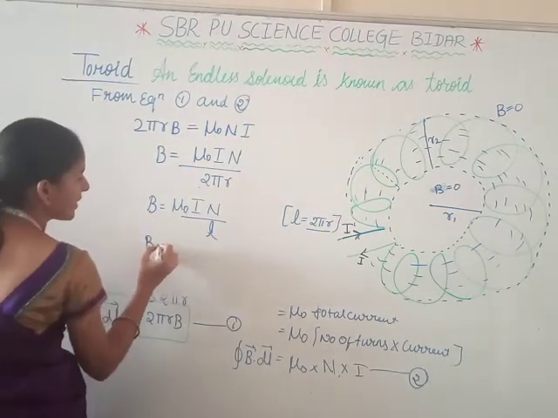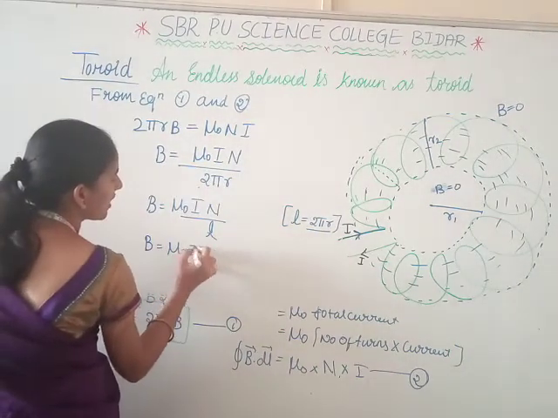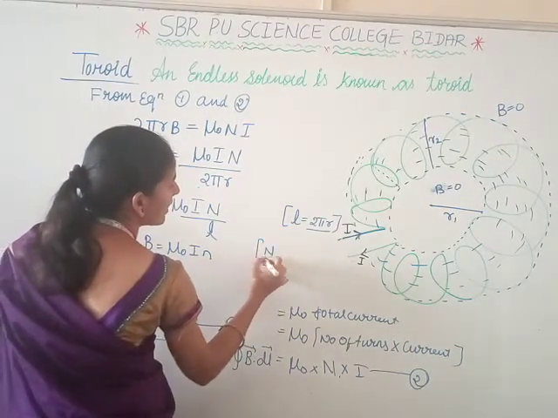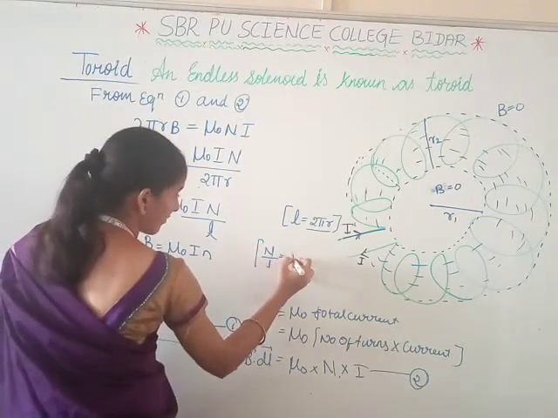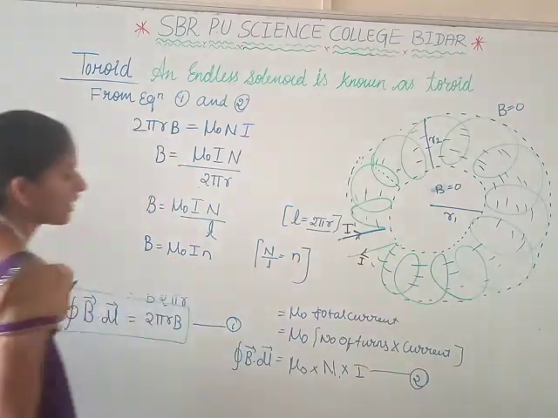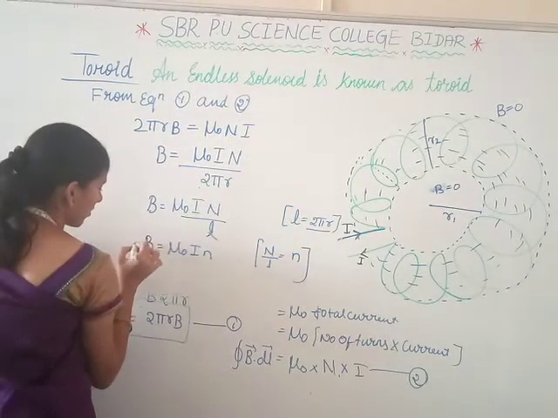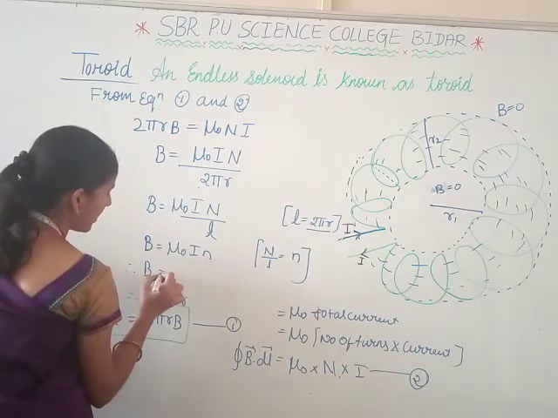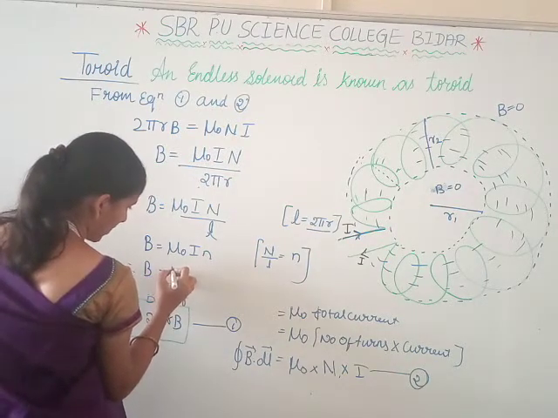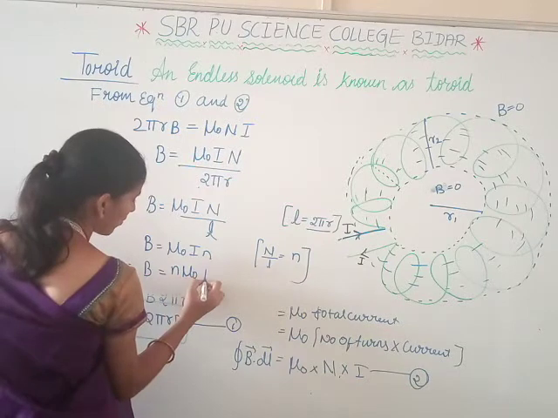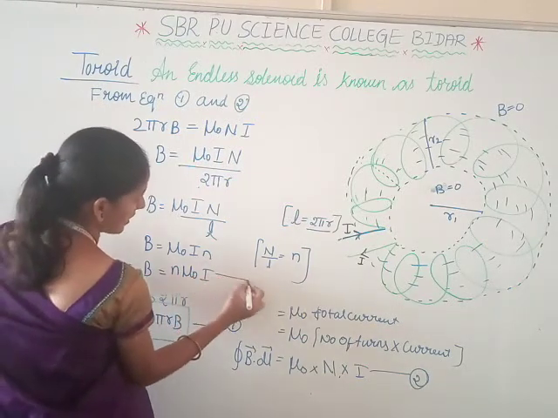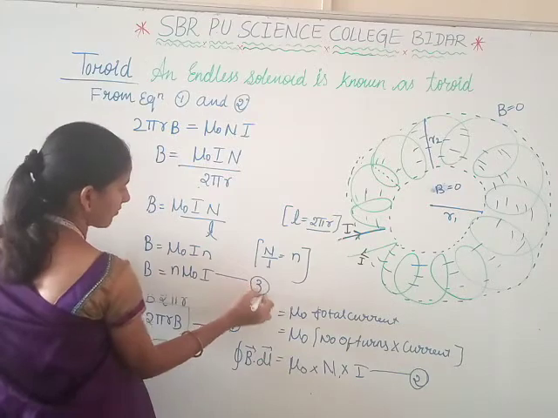That is, B is equal to mu naught into I into N by L, where N by L is equal to small n. Small n is the turn density. Therefore, B is equal to n into mu naught into I. Consider this one as equation 3.